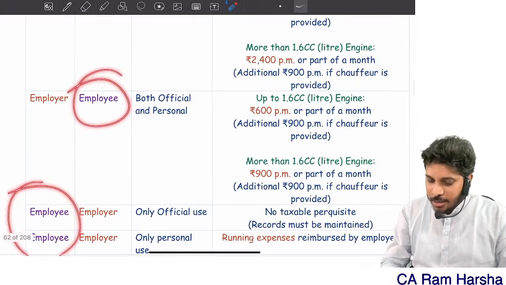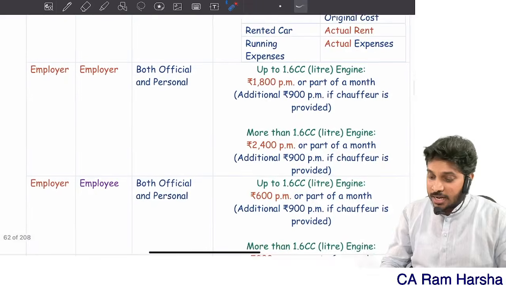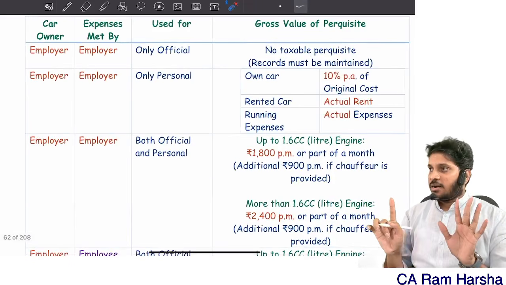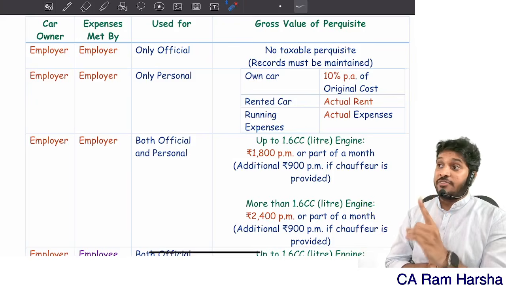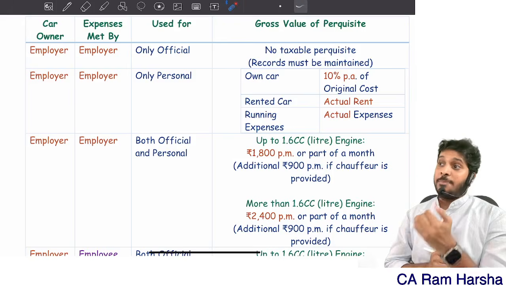If employees, then purple color. Getting it? Car. Very simple. The company gave a car. They are only bearing expenses. Simple logic. Car is given for you for official use, fully exempted; fully personal use: